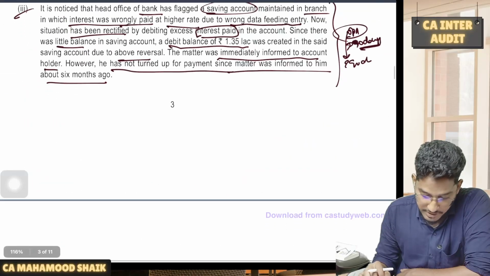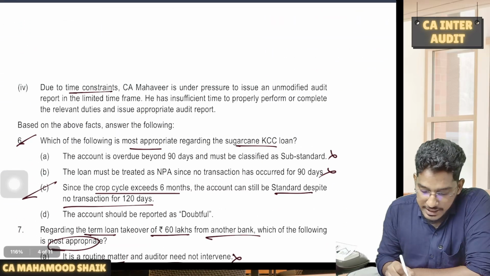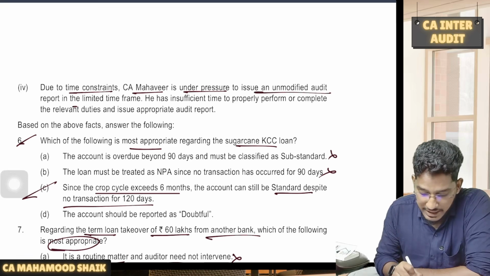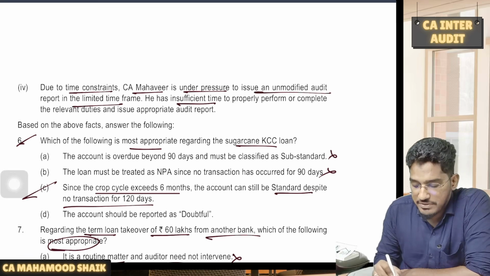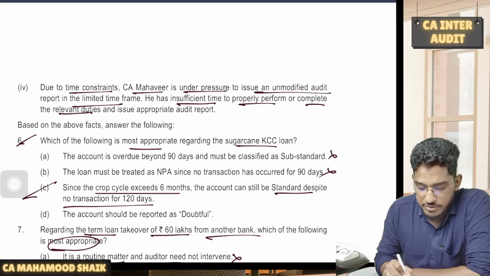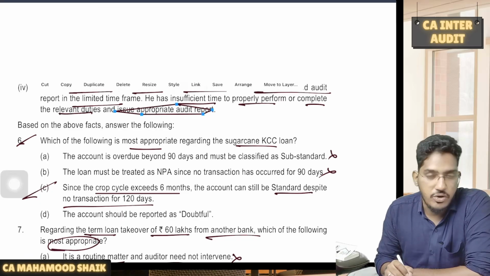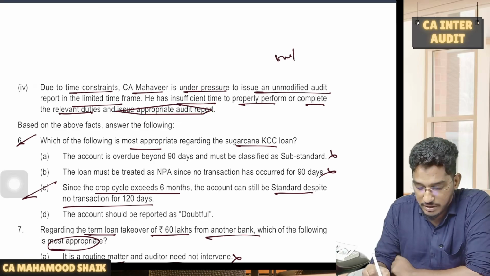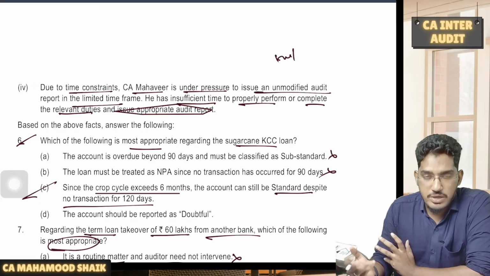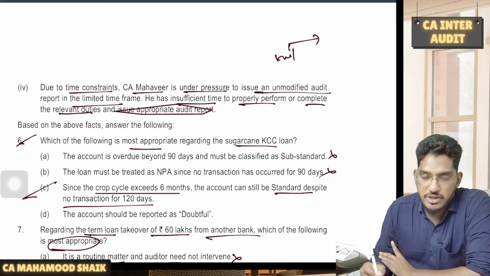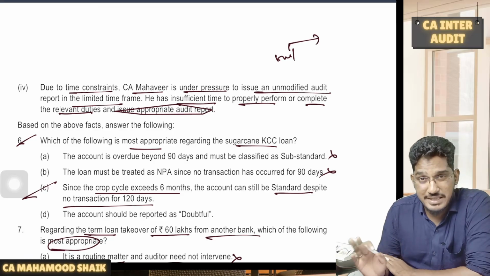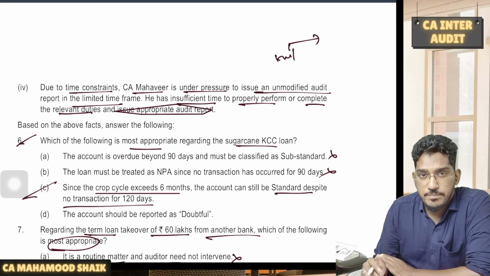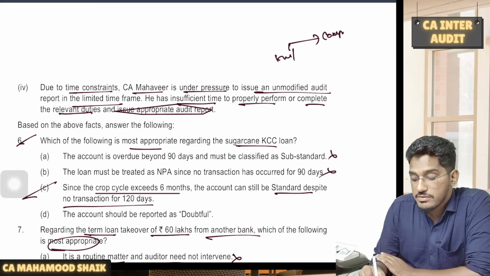Next one, few more facts here. Due to time constraint, CA Mahavir is under pressure to issue an unmodified audit report in the limited time frame. He has insufficient time to properly perform or complete the relevant duties and issue appropriate audit report. That means even though you don't have proper time, even though you don't have proper resources to complete the audit, still you are under a pressure to give the audit report. And if you are doing such engagement in that circumstances, will you be able to do the engagement in a proper manner? Will you be providing competent service to the client?